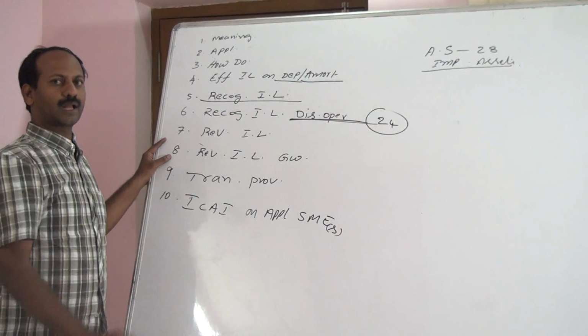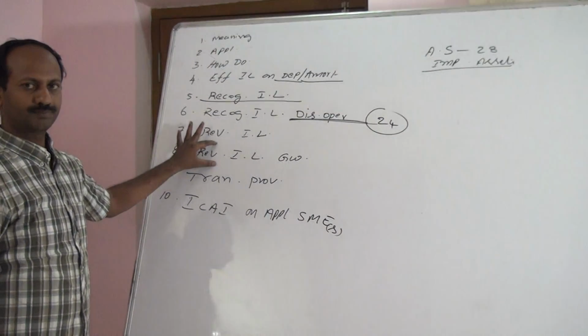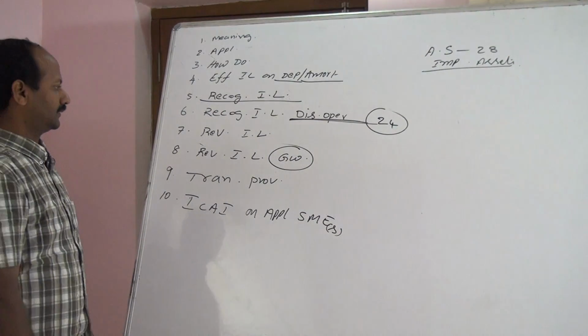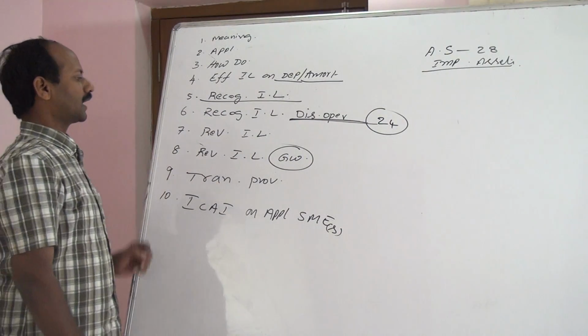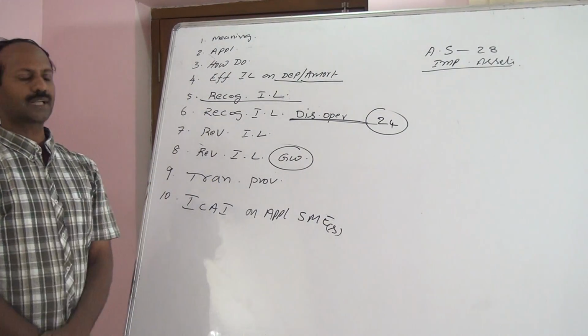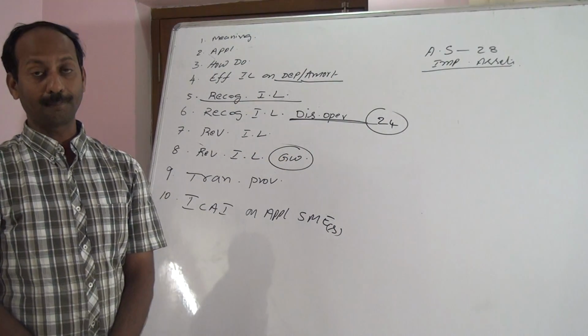What special point shall be applied for reversal of impairment loss? In the case of goodwill, meaning one concept shall be applied for all other assets, a different concept shall be applied for goodwill for reversal of impairment loss.